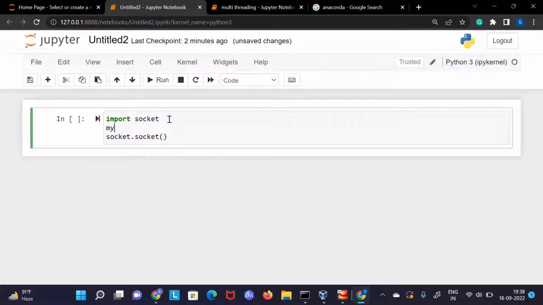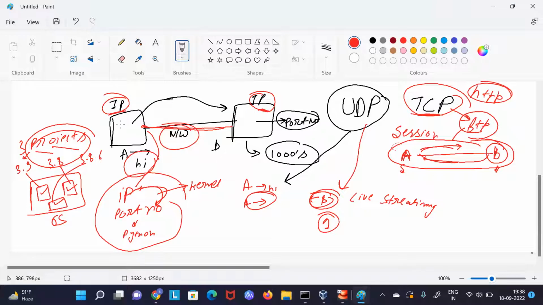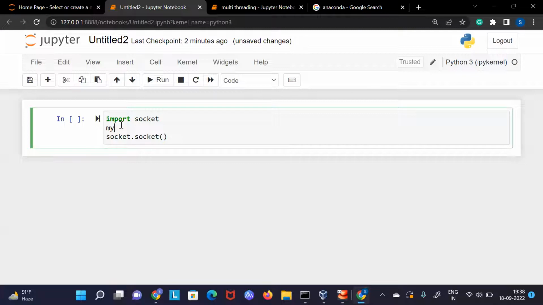Here most of the cases we use IP as the address family, though we have a couple more address families, and some DNS-based names which we can also use. So I will define my address family, my AF, with socket dot, and here I'm talking about IP. Let me check, I think it would be something like AF.